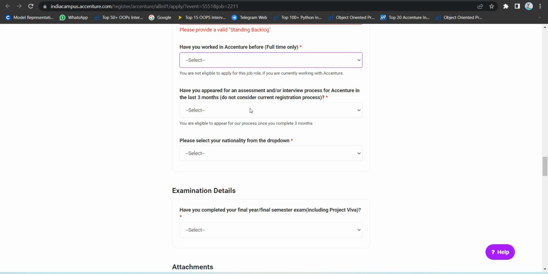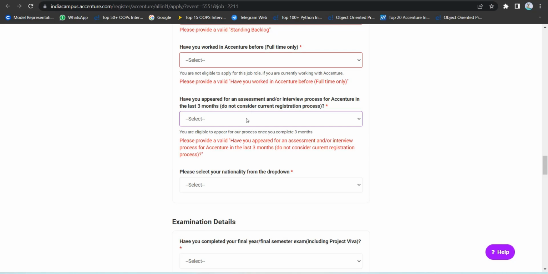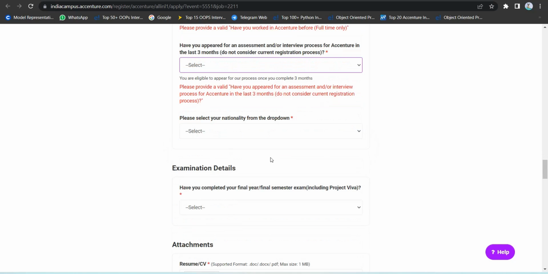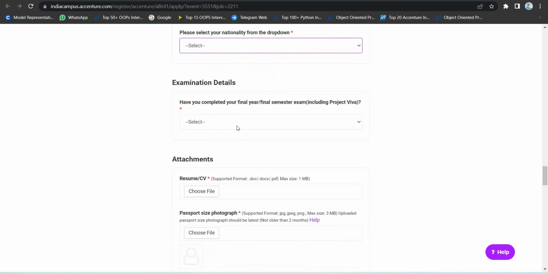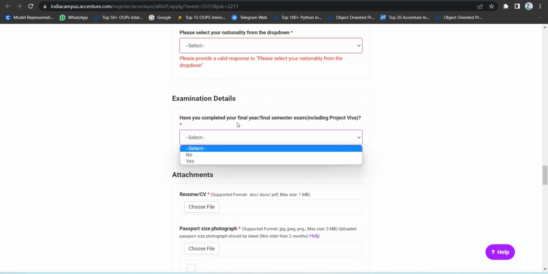You have applied for assessment in the last 3 months: if you applied, then yes, otherwise give no. Select your nationality from the drop down, are you Indian or non-Indian? Examination details about your final semester: if you have completed, yes. If it's still going on, then no.